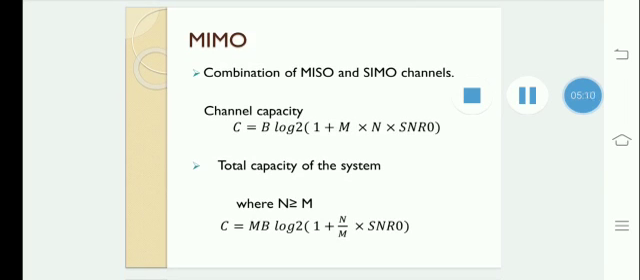So we can calculate the channel capacity. C = B log2(1 + M x N x SNR0). So we can calculate the total capacity of the system because we have a number of transmitters and a number of receivers, where for N greater than M we get the capacity C = M x B log2(1 + (N/M) x SNR0).